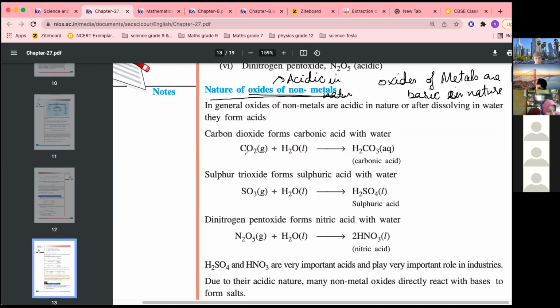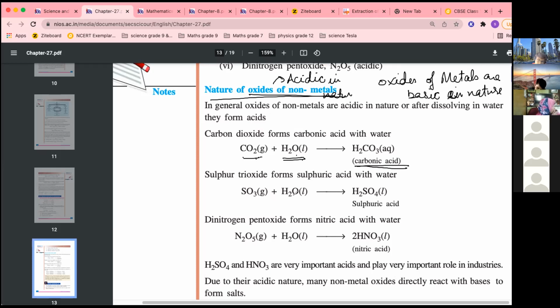Okay, so you can see carbon dioxide, it is acidic. Why? Because when it reacts with water, it forms acid. Whereas oxides of metals, when they reacted with water, formed base. So that is why oxides of metals are basic in nature, whereas oxides of non-metals are acidic in nature, because when a non-metal oxide reacts with water, it forms acid.